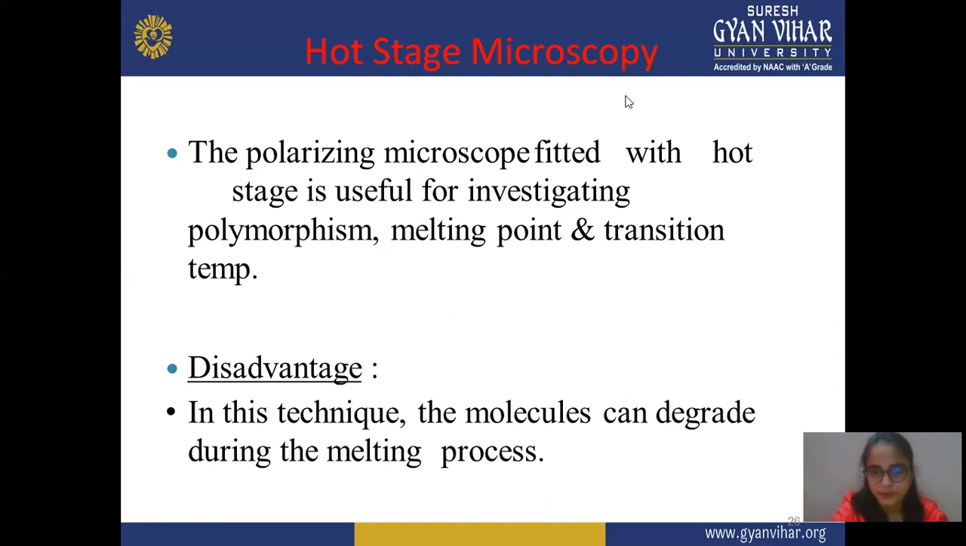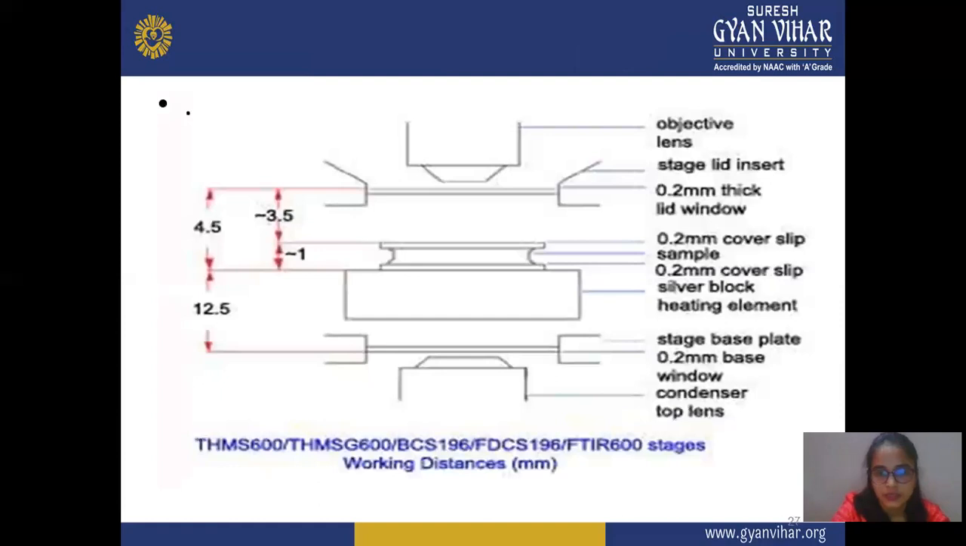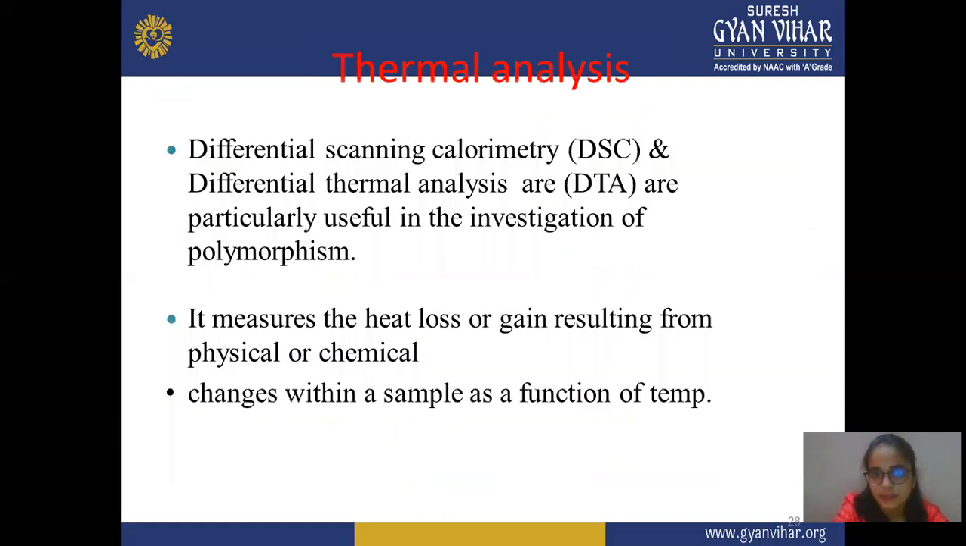Next is the structure of the microscope. First is the objective. After the objective, there is a lens, stage, lead, and insert. Between these stages, you put your sample. Below this, there is a heating element or condenser. When you put your sample in, with the help of the condenser or micrometer, it gets reflected and shows the readings.